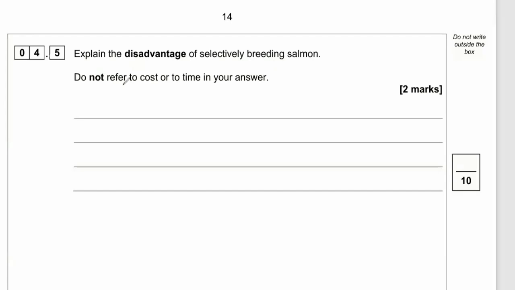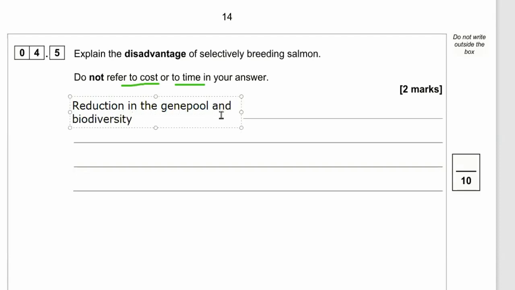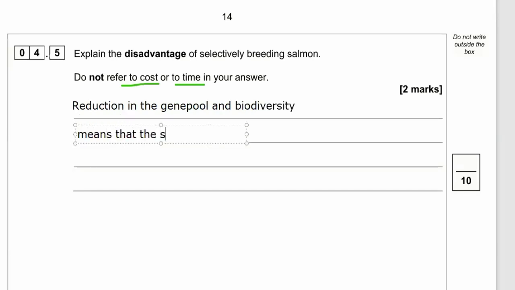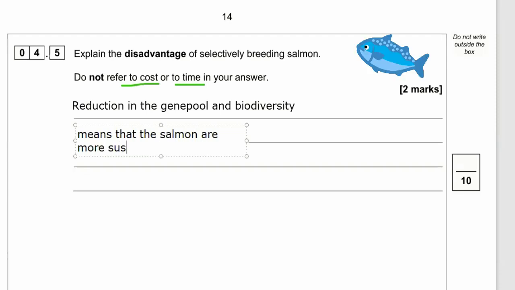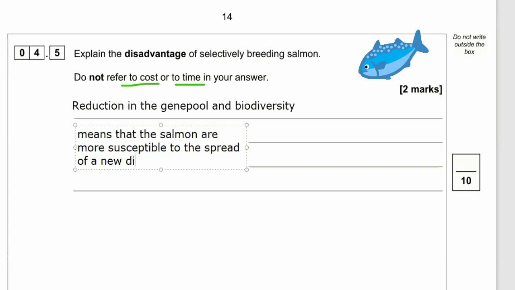Okay, 4.5. Explain the disadvantage of selectively breeding salmon. Don't refer to cost or time. So don't say, oh, it takes a long time, many generations. The actual disadvantage is that when you do selective breeding, you end up with a reduction in the gene pool because you're excluding certain salmon because they don't have the gene you want, which means you're going to lose some of the genes in that population. So you're also reducing the biodiversity.